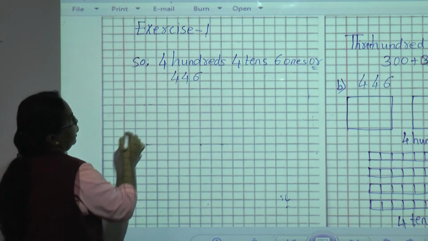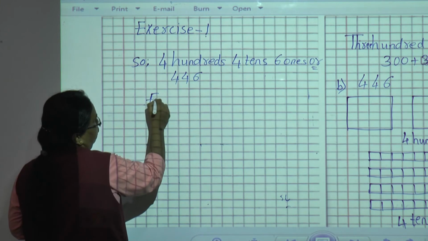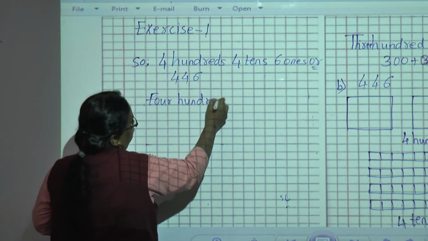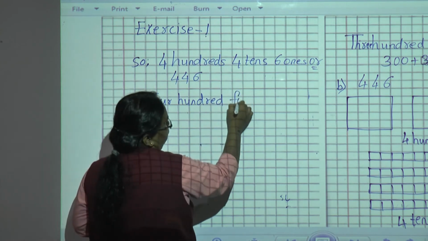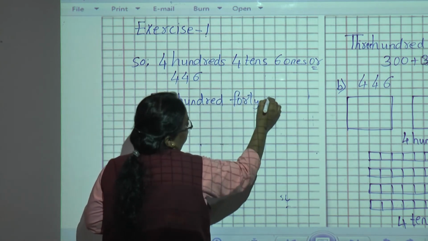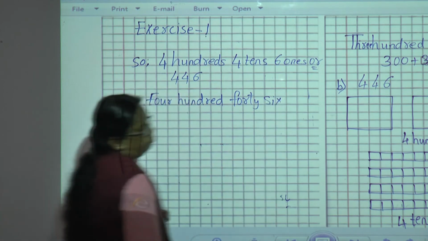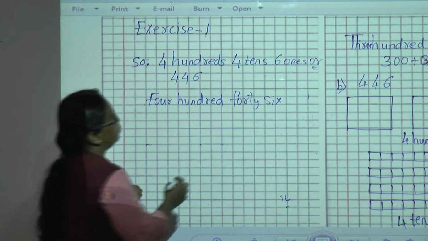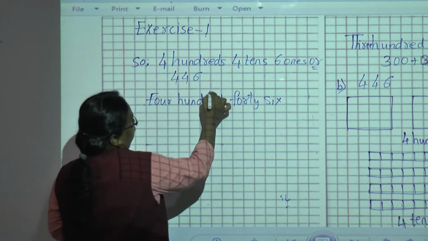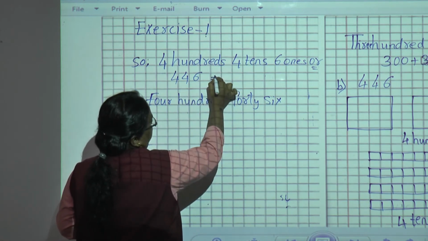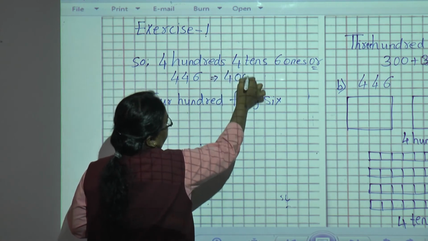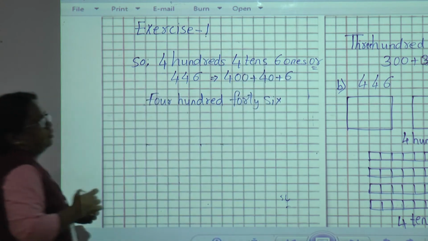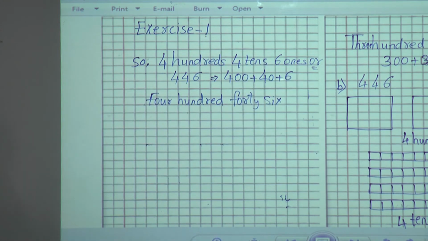In words, how will you write? 446. That is also you can write in this way: 400 plus 40 plus 6. Take down this B1.